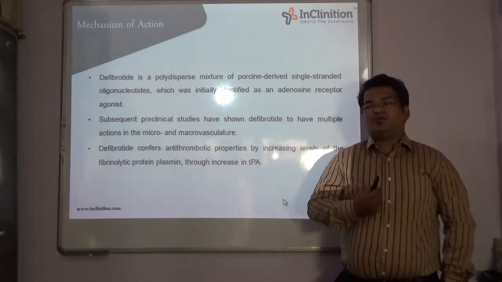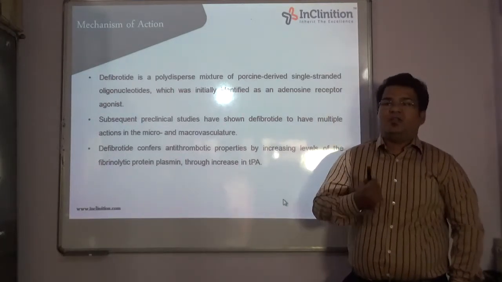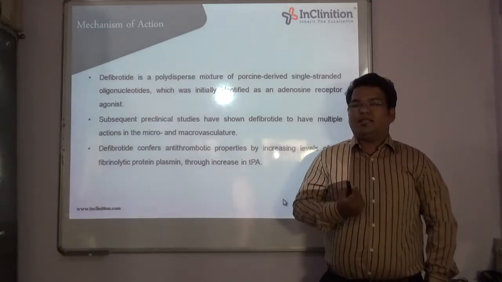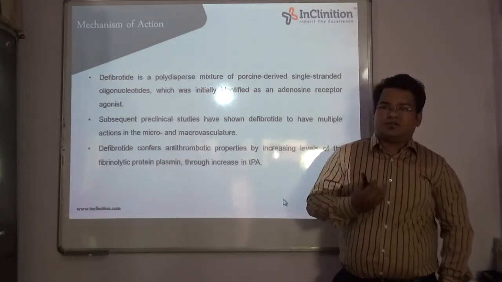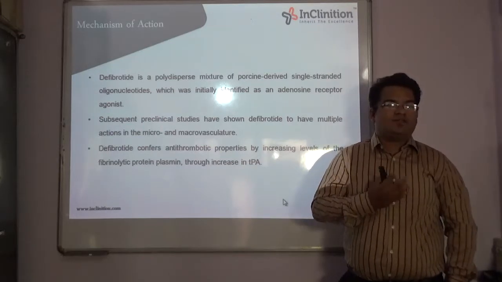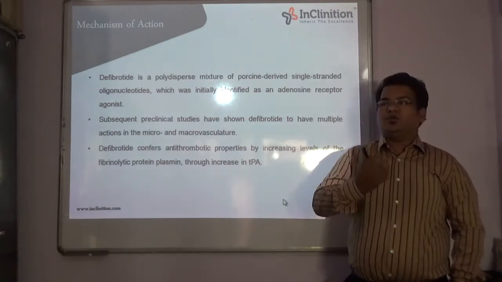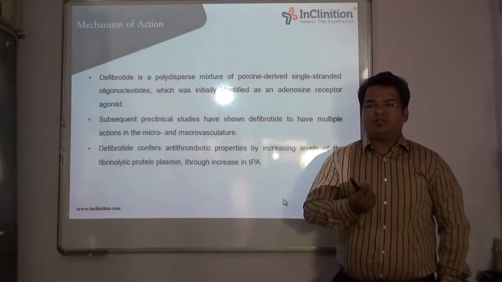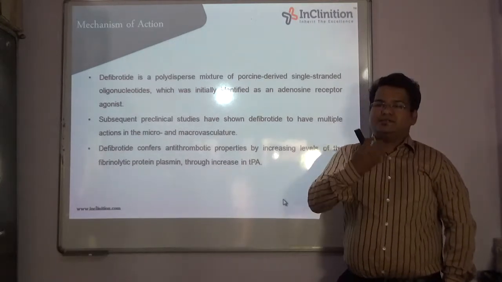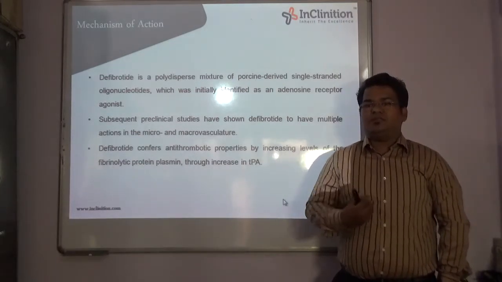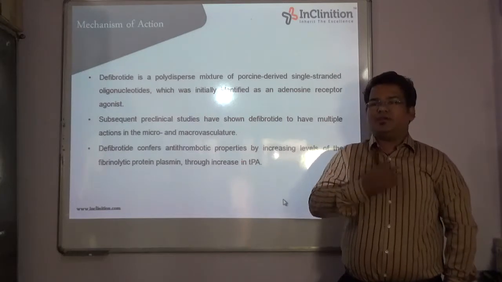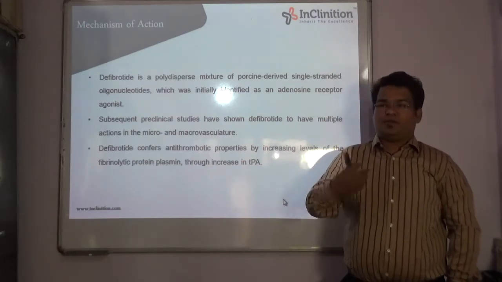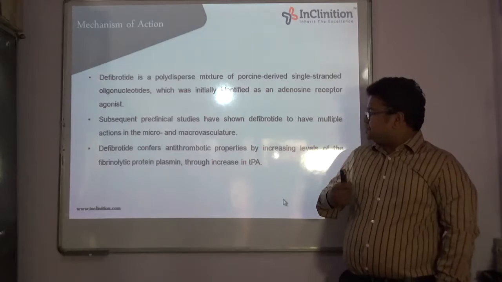So now what happens because of increased level of plasmin? When the plasmin is increased, the different clotting factors present in the blood are unable to show their activity. So the blood clotting level is decreased in the blood vessels, and thus the blood vessels are prevented from blocking.